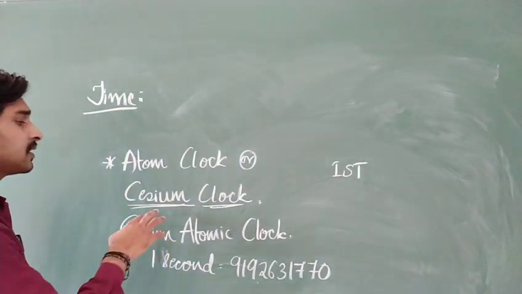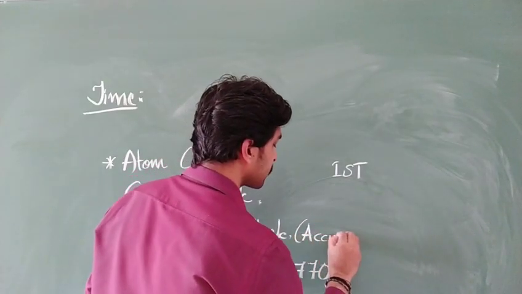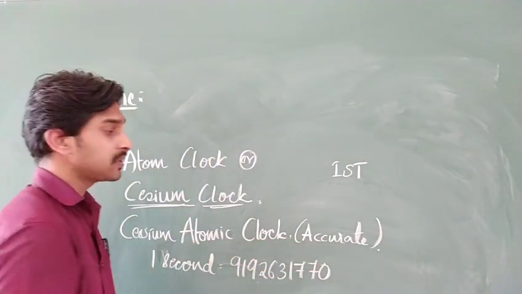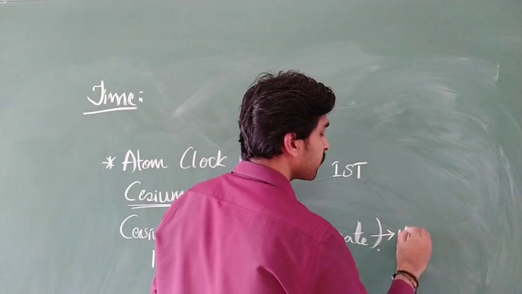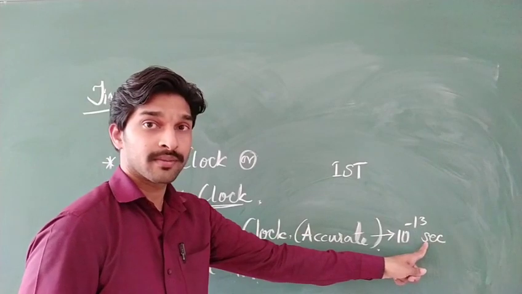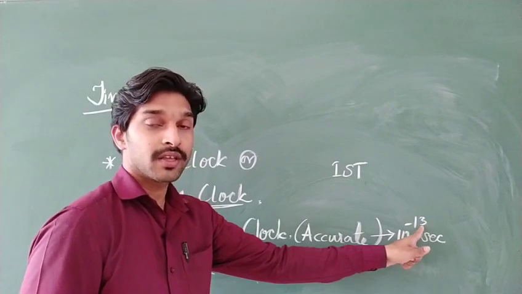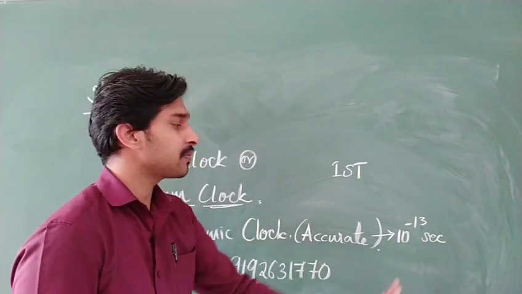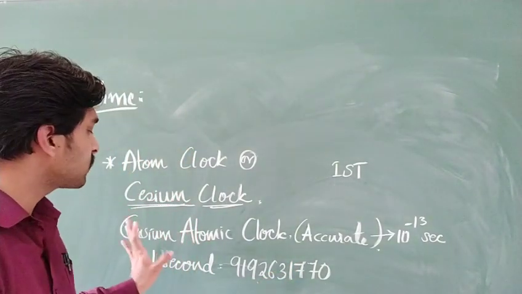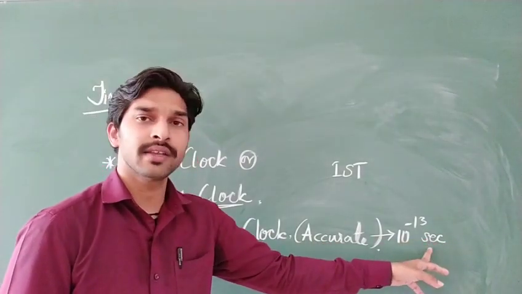Clear? Remember, the cesium atomic clock gives us a very accurate reading. It is accurate up to 10^-13 second. Can you imagine 10^-13 second? If we divide 1 second into 10^13 parts, one part is the accuracy this cesium atomic clock gives us. That is the importance of the cesium atomic clock, which gives accurate values to the order of 10^-13 seconds.